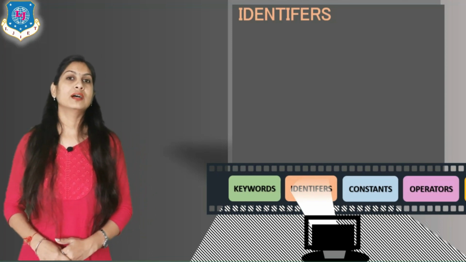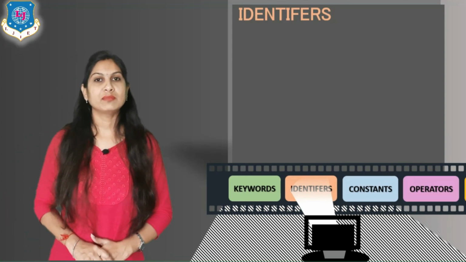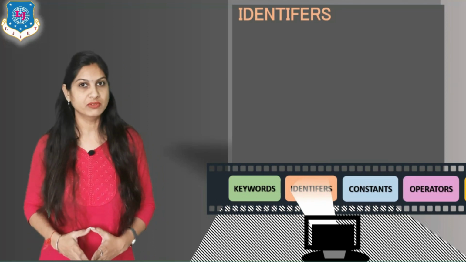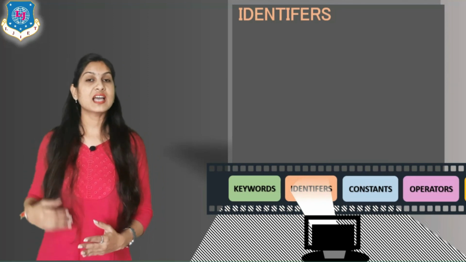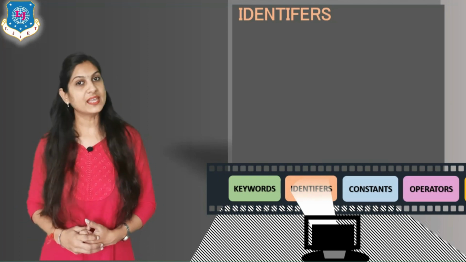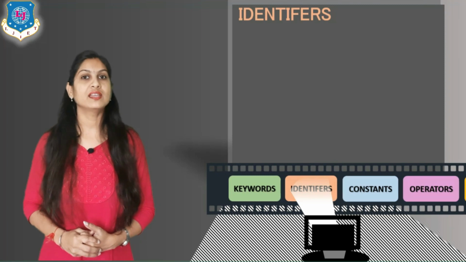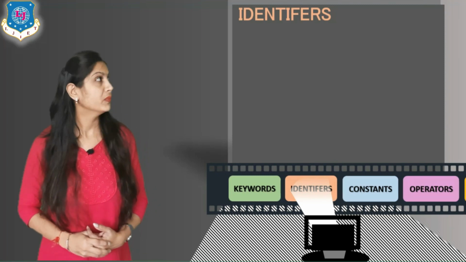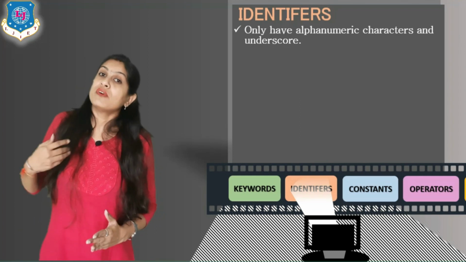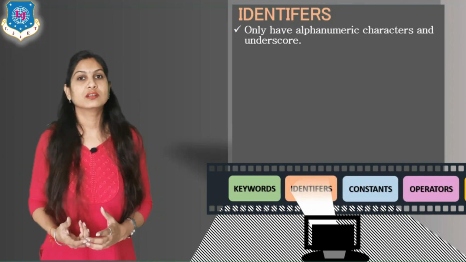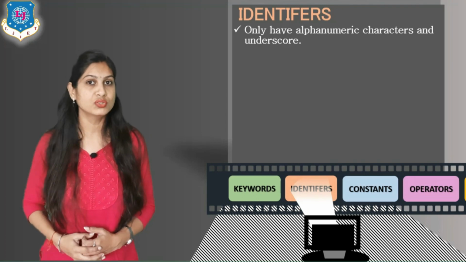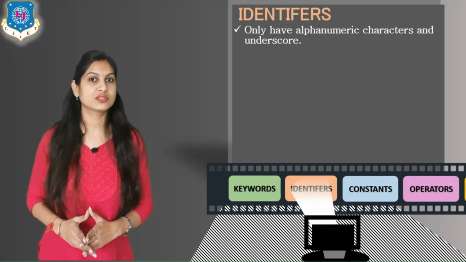But remember, A is a name, but that name is not given freely by me. Why? Because the identifier has to follow some kinds of rules, and only then can you define the variable name. So an identifier is a simple variable defined by the user. It is not a fixed word; it is created by the user, but it has to follow some rules.